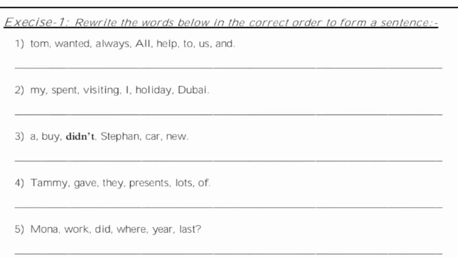It might say, all of us always wanted to help Tom. There is a mistake in this. At the place of 'end' there will be 'of'. So the sentence can be, all of us always wanted to help Tom.